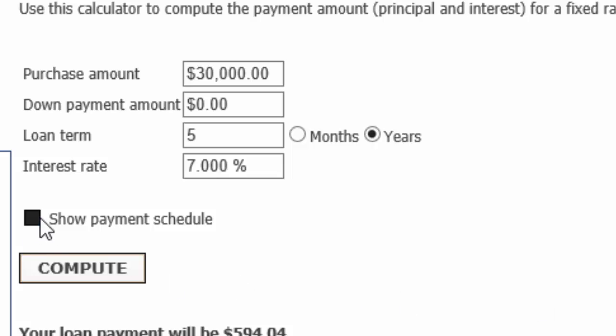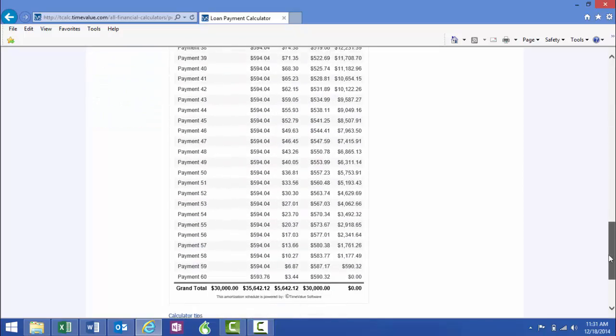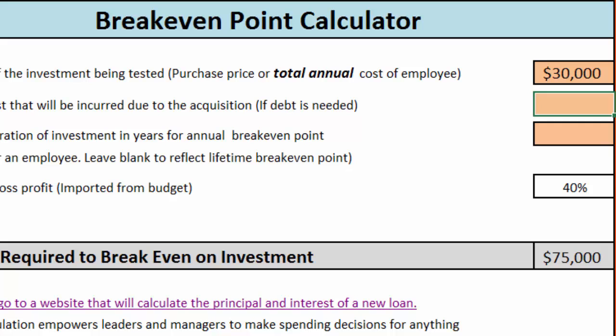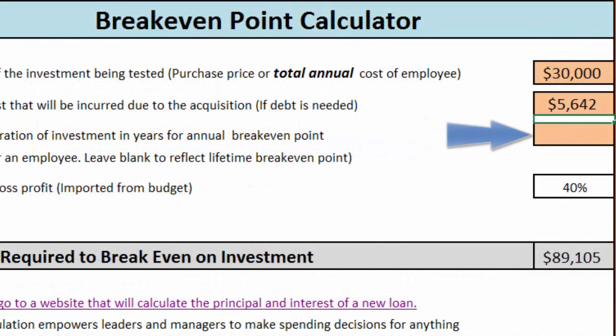We come over here and click on the payment schedule and then click compute. We get a payment schedule that if we scroll down to the bottom of, we can see that we're going to be making interest payments over the life of that vehicle of $5,642. We go back to our calculator and type that number in here. If we want to know the lifetime break-even point of that vehicle, we just leave this next input blank. At a 40% gross profit, you can see that this person's break-even point is $89,000.